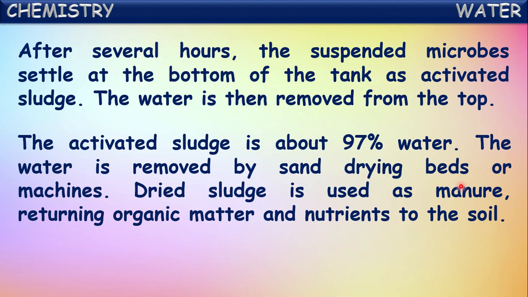Dried sludge is used as manure, returning organic matter and nutrients to the soil. The sludge which is separated will be dried and used as manure.